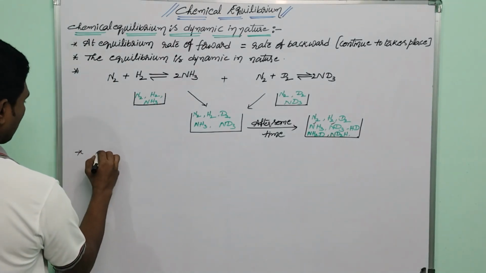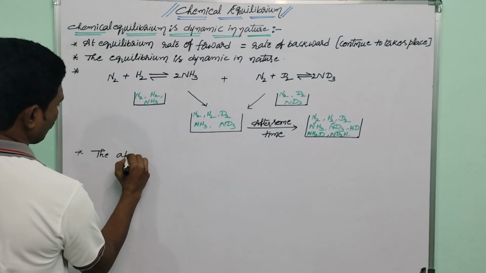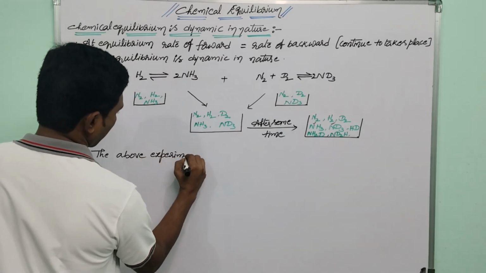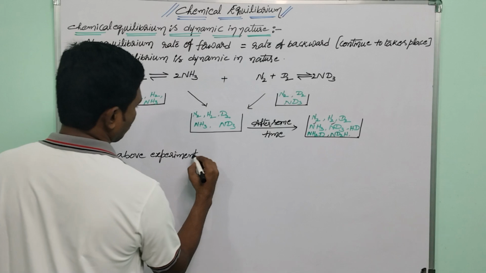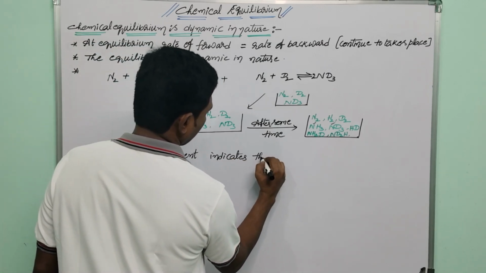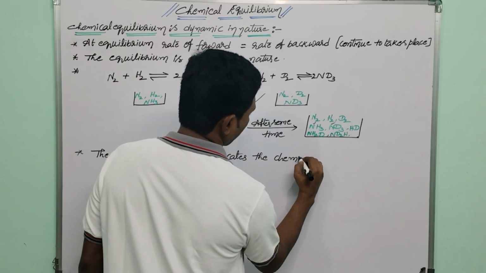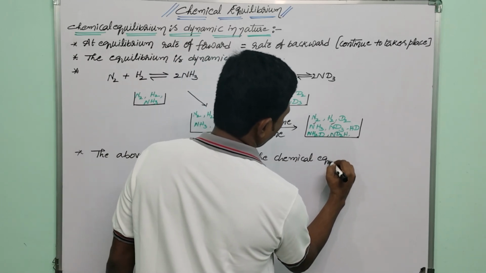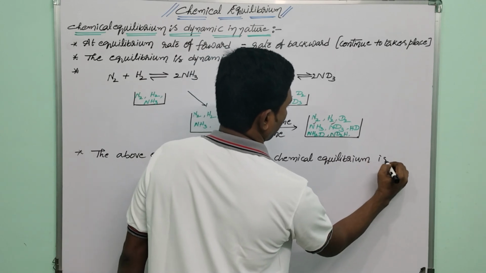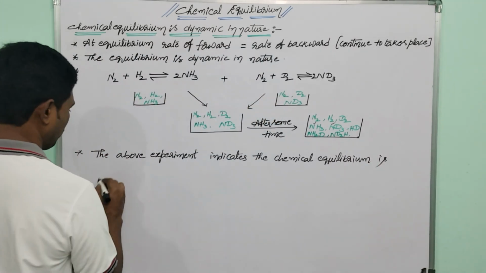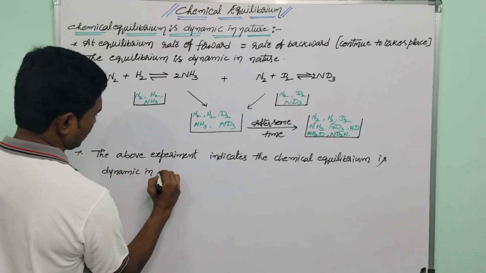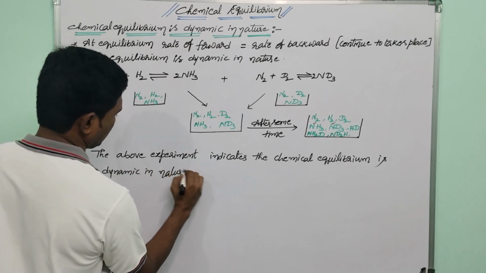So the above experiment indicates the chemical equilibrium is dynamic in nature.